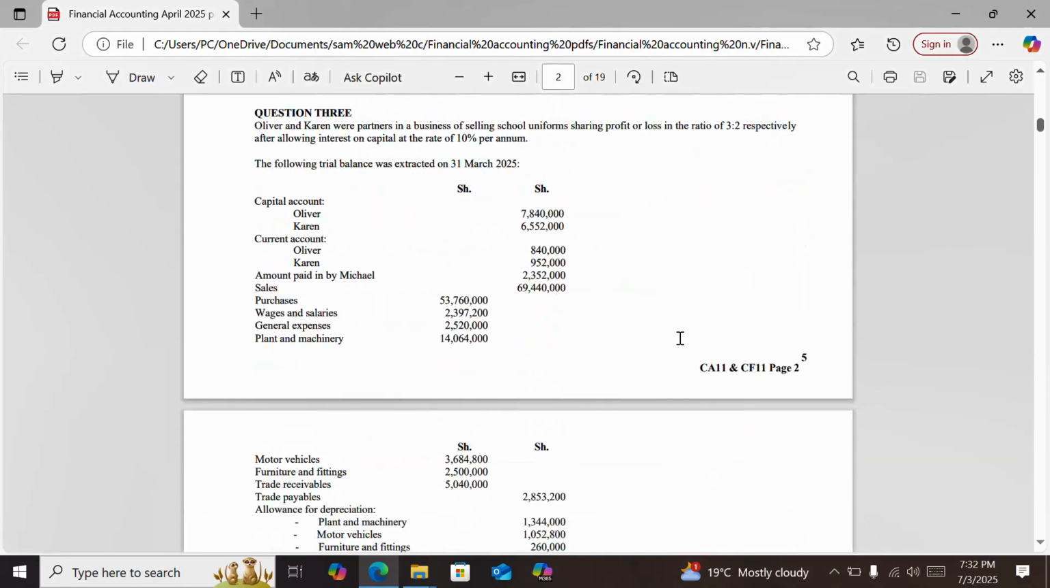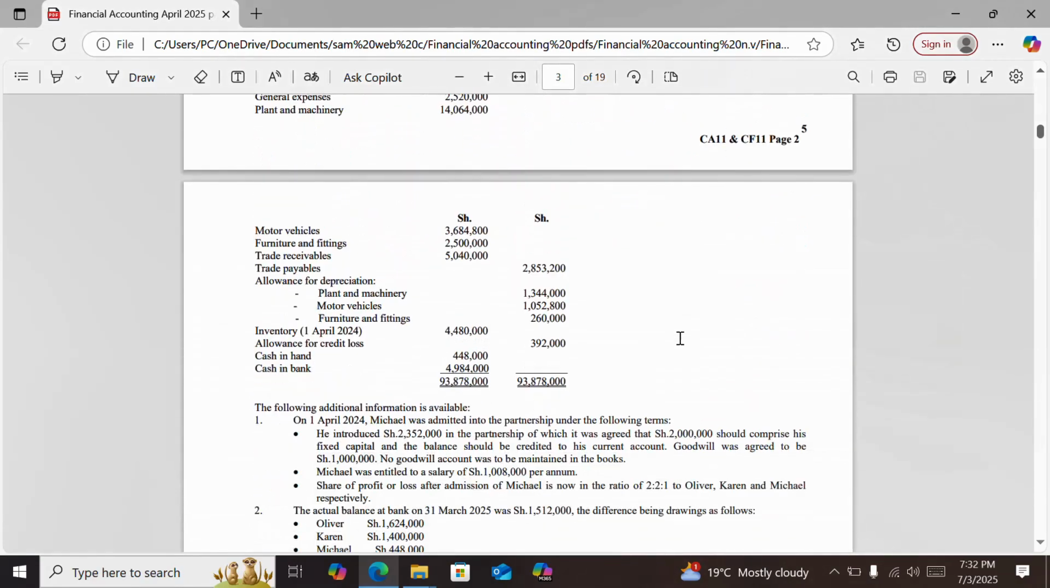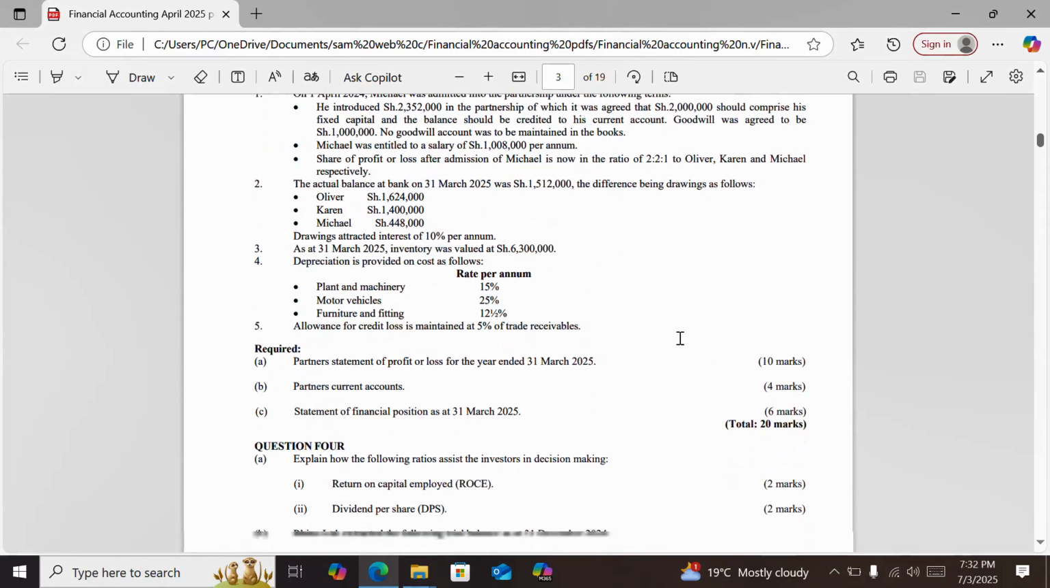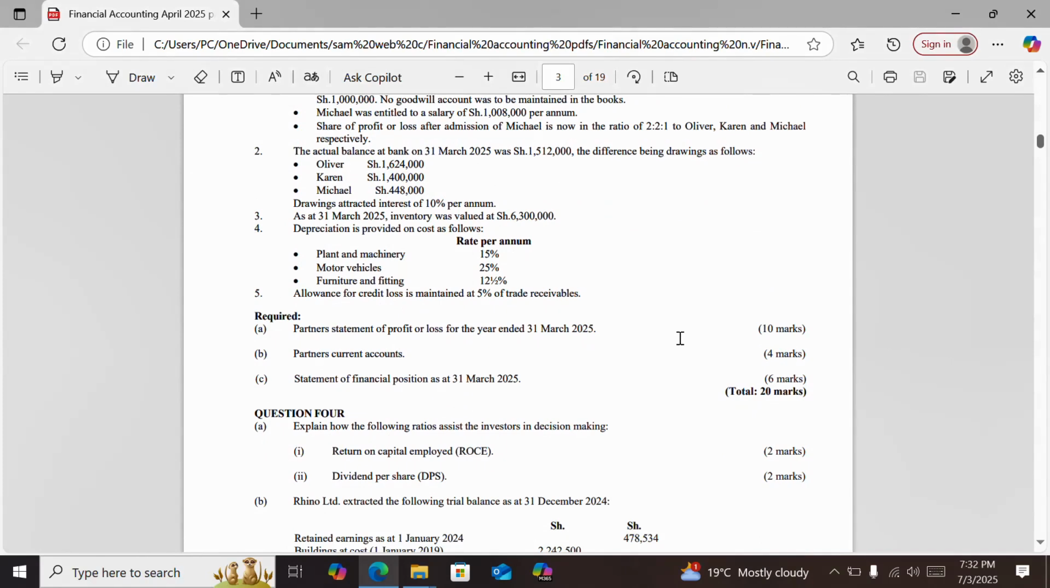Then question 3 required partners. So this was a question on partnership, which required partners statement of profit or loss for the year ended 1st March 2025, partners current account, and statement of financial position as at that 1st March 2025.